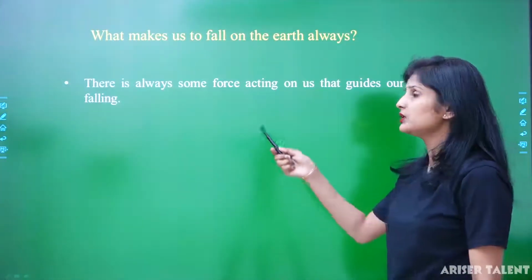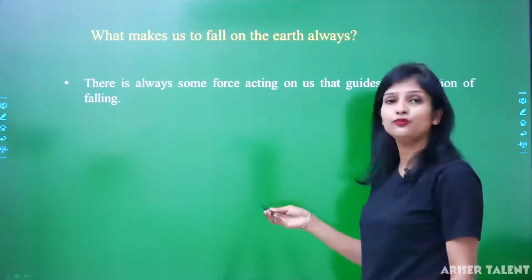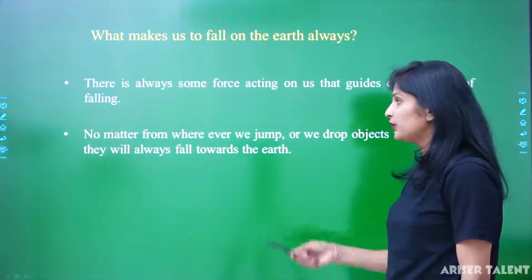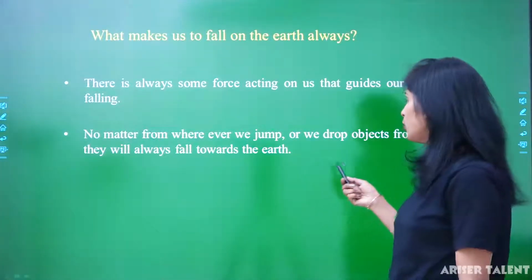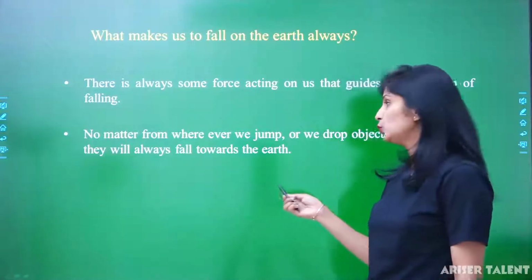There is always some force acting that guides our direction of falling. The second reason is that no matter from wherever we jump or drop an object, they will always fall towards the earth.